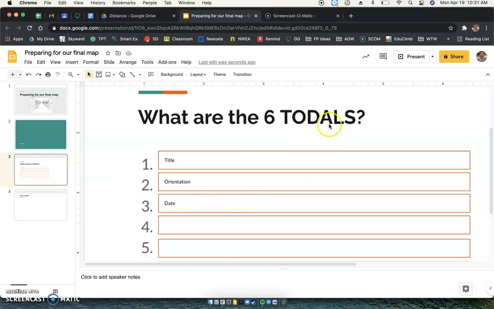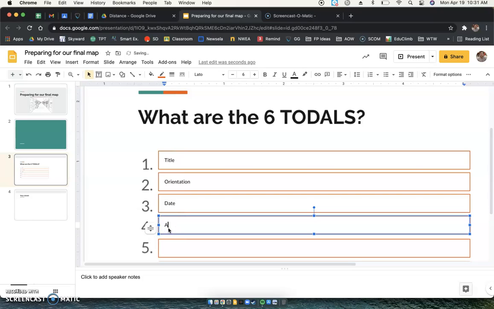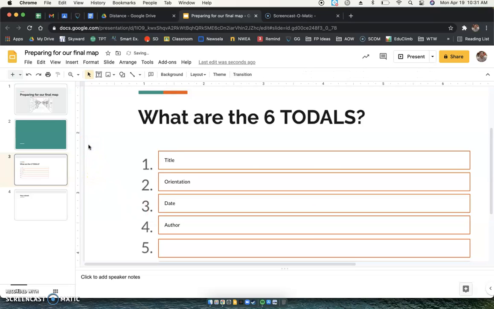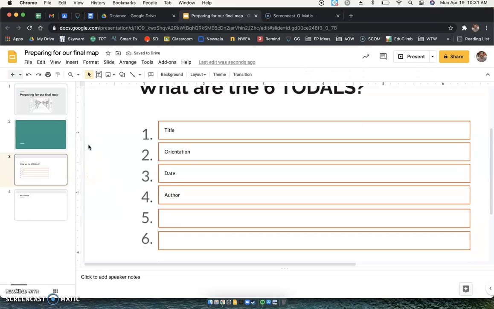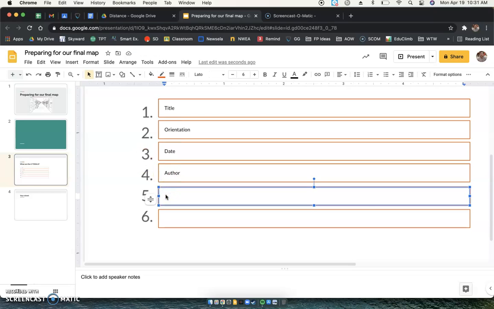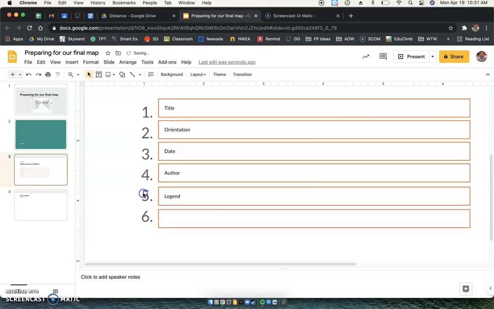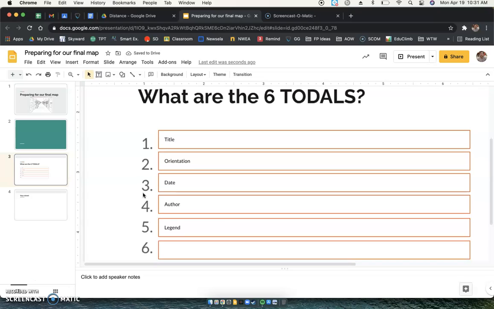Then the 4th letter of totals is A. So the 4th thing that you will have on your map is the author, so your name. Whoever is creating this map, and it's going to be you. The 5th thing is the legend. The legend is going to tell us what the different things on your map mean. What do the different symbols mean? The different colors?